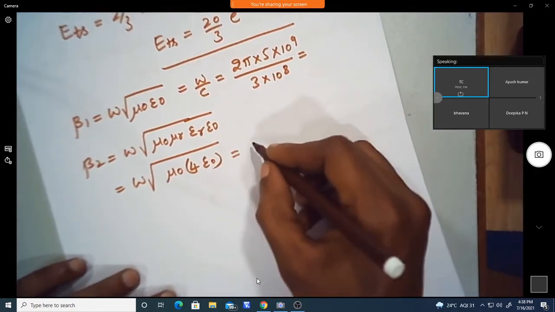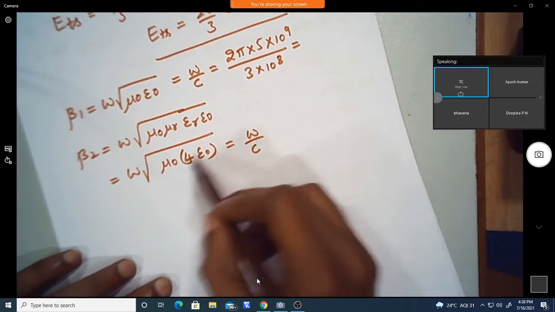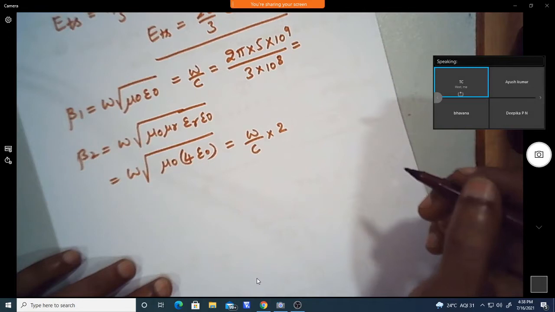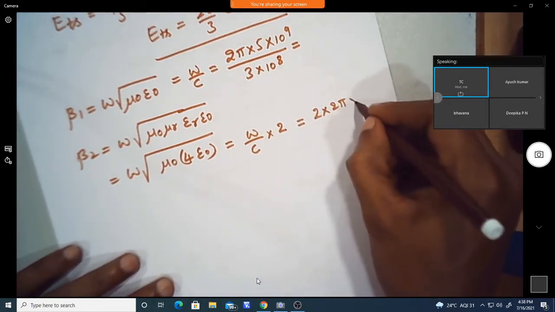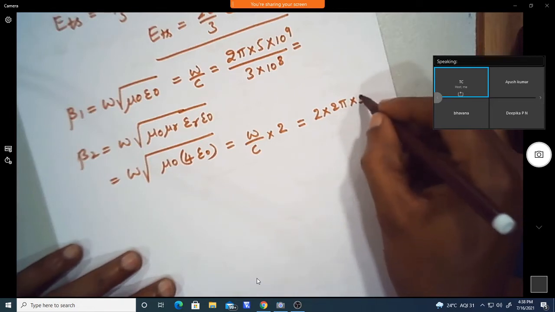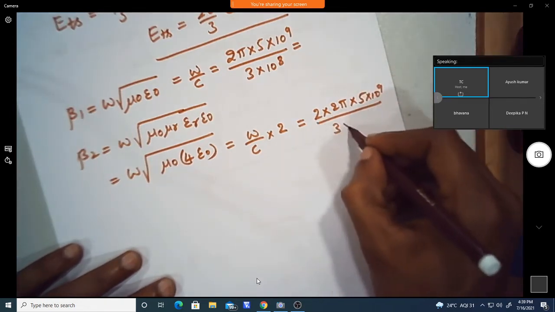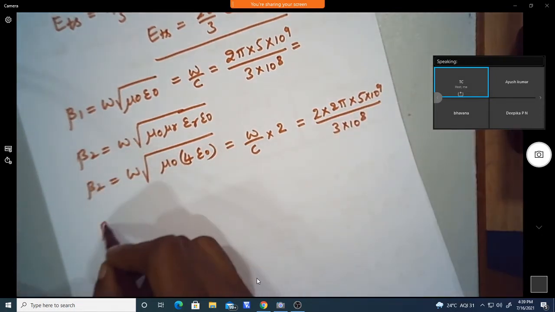So this we can write as omega by c, because the root of mu naught epsilon naught we can write as 1 over c, into square root of 4, which is 2. So this will give 2 into 2 pi into omega, which is 5 into 10 power 9, that is 5 gigahertz, divided by 3 into 10 power 8. So this is what your beta 2 is.